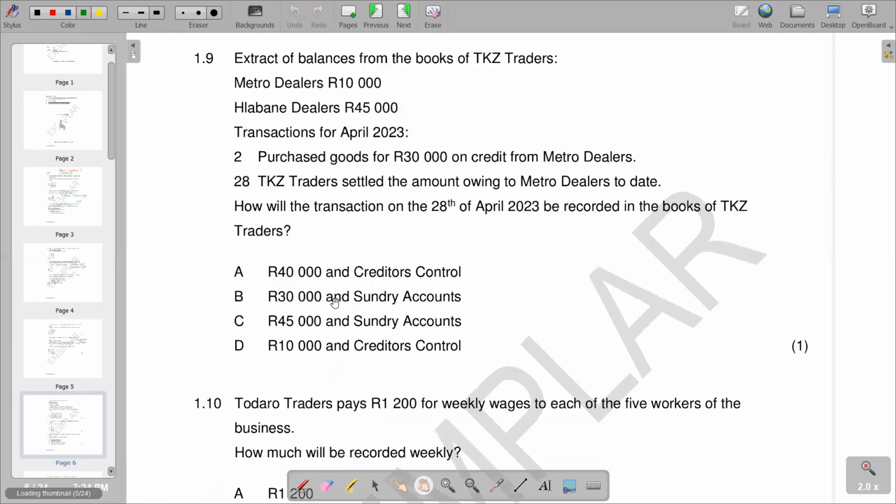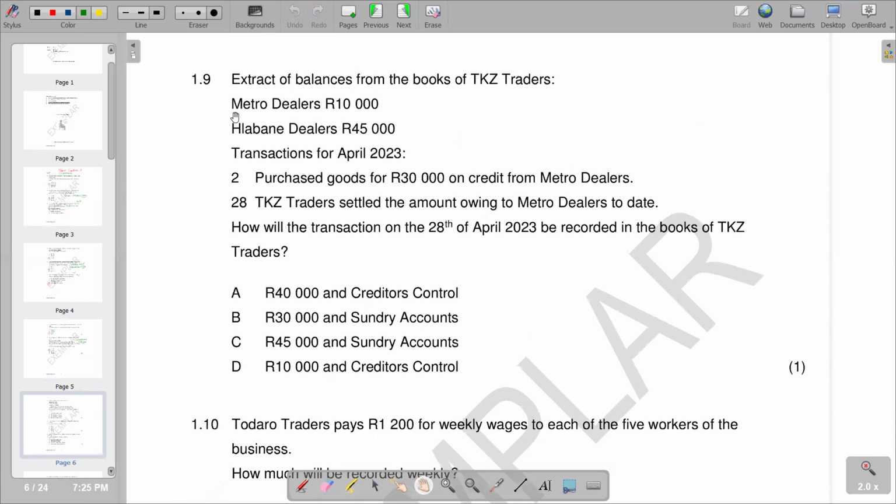And we'll go to the next question, which is going to be your 1.9. 1.9 is extract of balances from the books of TKZ traders. We've got Metro dealers, 10,000 rands. Gabani traders, 45,000 rands. Transactions for April 2023. On the 2nd of April, purchased the goods for 10,000 rands on credit from Metro dealers. On the 28th of April, TKZ traders settled the amount owing to Metro dealers to date. How will the transactions on the 28th of April 2023 be recorded in the books of TKZ traders?